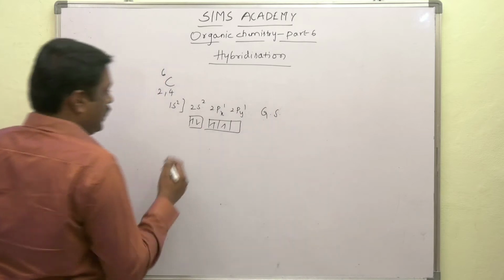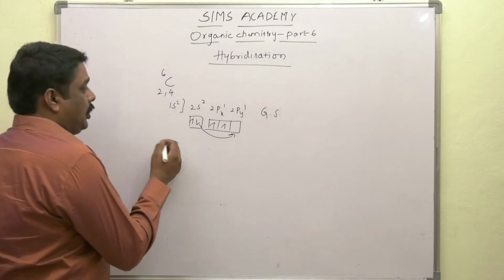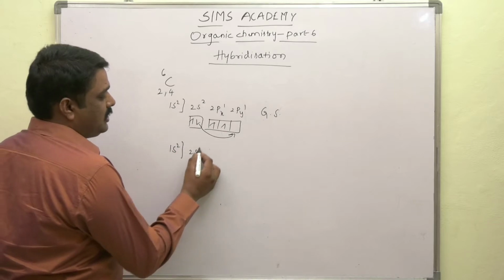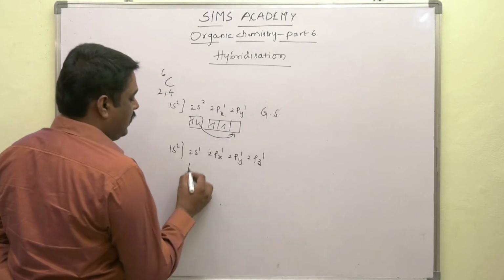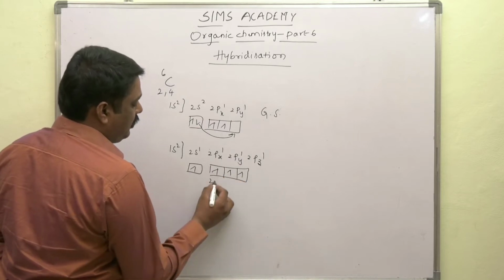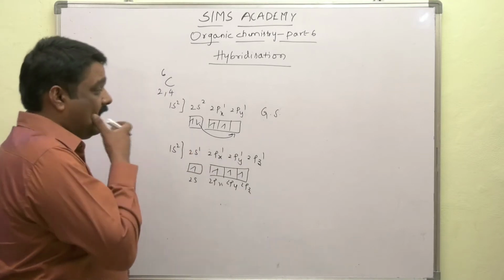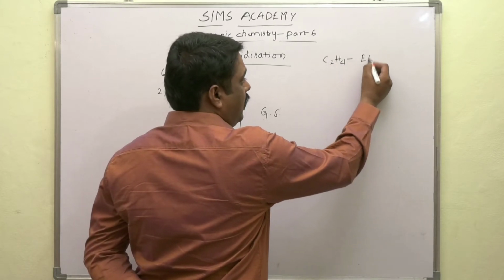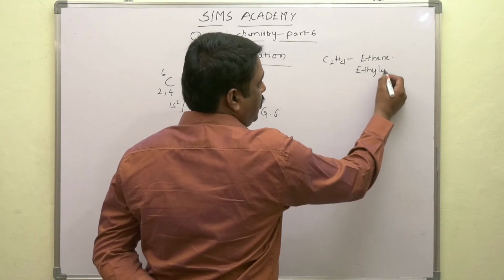Now in the excited state, one electron from the 2s orbital jumps into the 2p orbital. That means the electronic configuration becomes 1s2, 2s1, 2px1, 2py1, 2pz1. Here we have one electron in each of the 2px, 2py and 2pz orbitals. Now, in the formation of the ethylene molecule, that is C2H4, its IUPAC name is Ethene and its common name is ethylene.